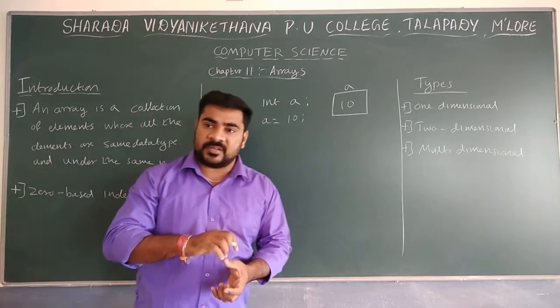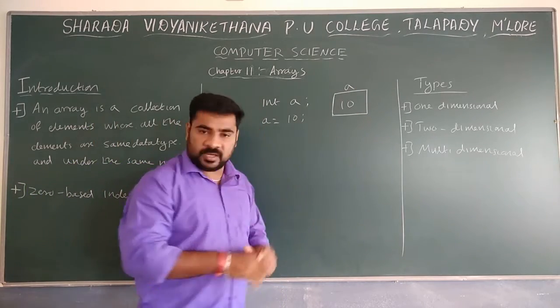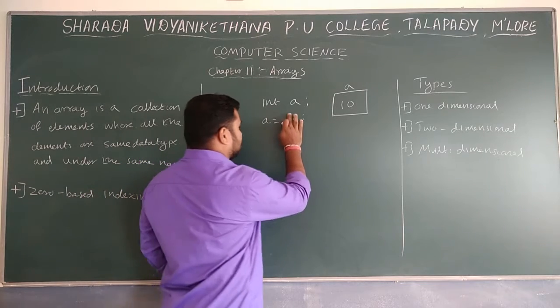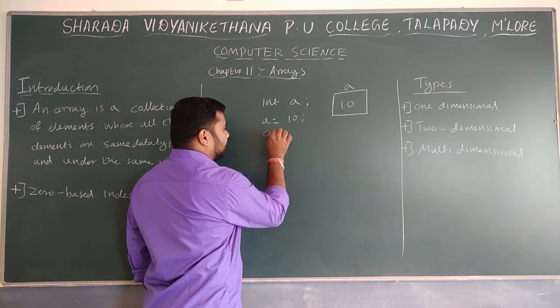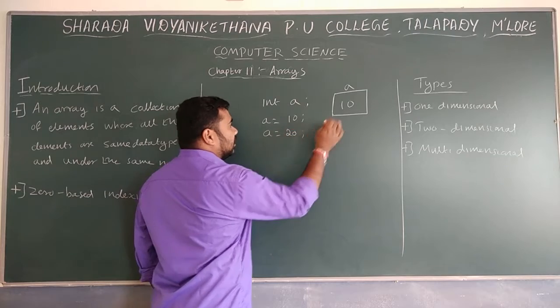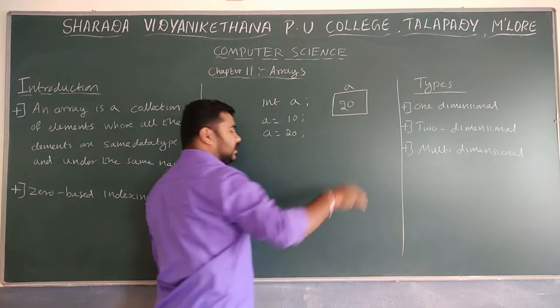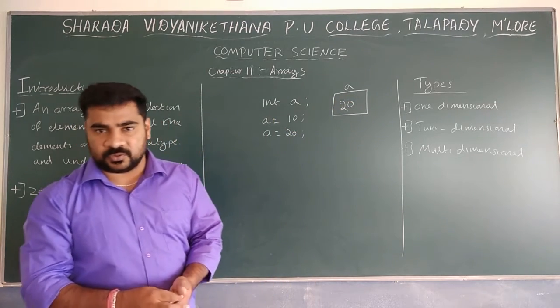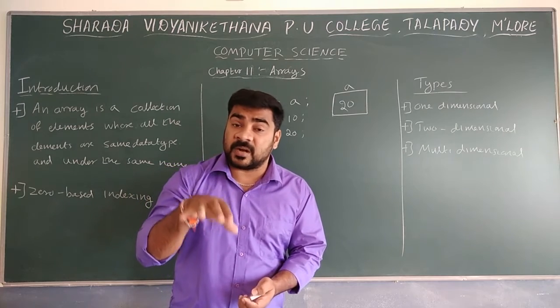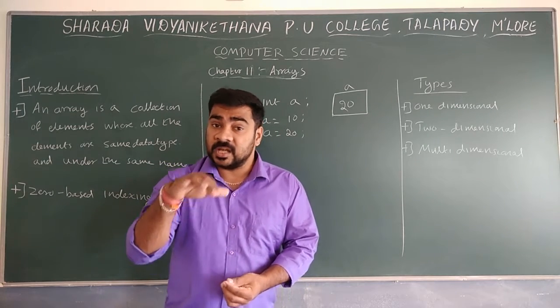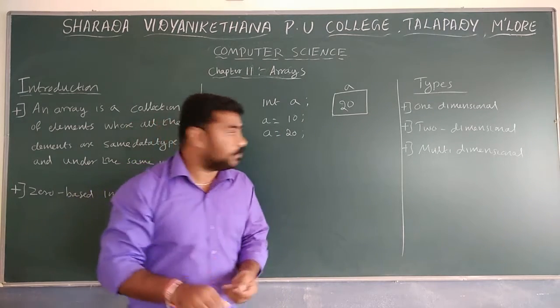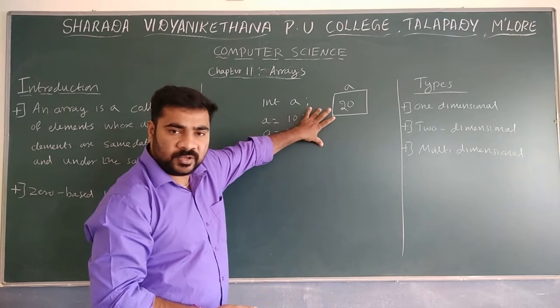So only one value is possible to store within one variable. If you store 10 and then store 20, the 10 is erased and 20 will be stored. So it is not possible to store multiple data inside this one variable.